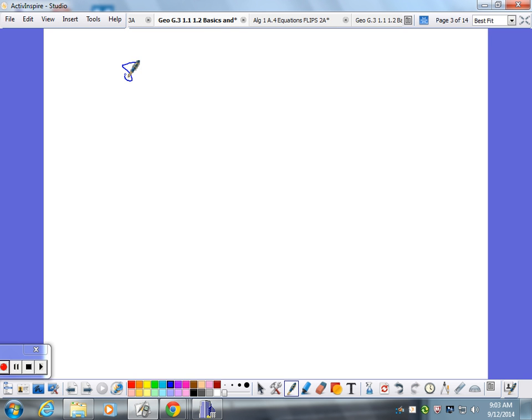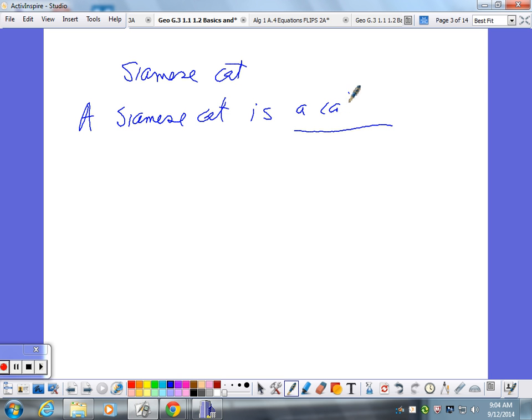So what's a Siamese cat? The first thing you say is the thing you're defining, then is, and then you say what bigger category it belongs to. It's a cat. And then you say what's different about the Siamese cat as opposed to the regular cat.